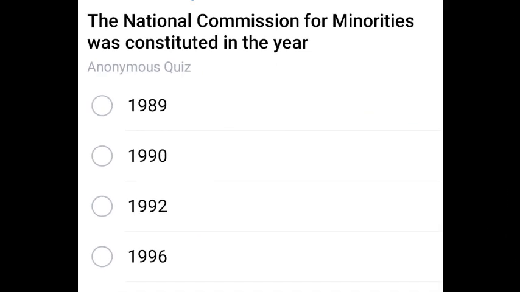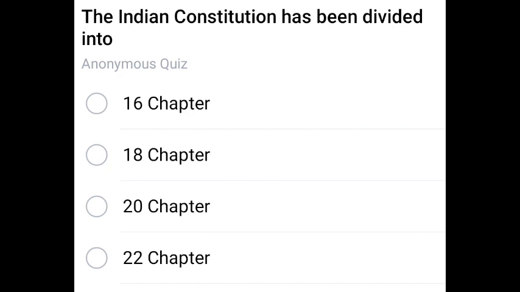Next question: the National Commission for Minorities was constituted in which year? The correct answer is 1992. Next question: the Indian Constitution has been divided into how many chapters? Very important again. We all know the correct answer is 22 chapters. Indian Constitution has 22 chapters.